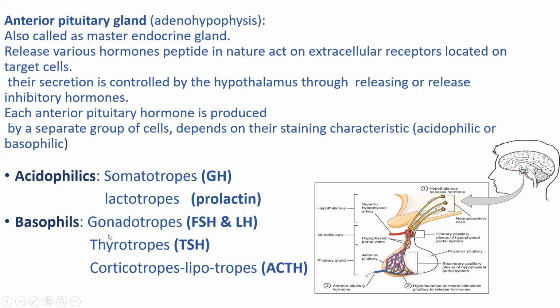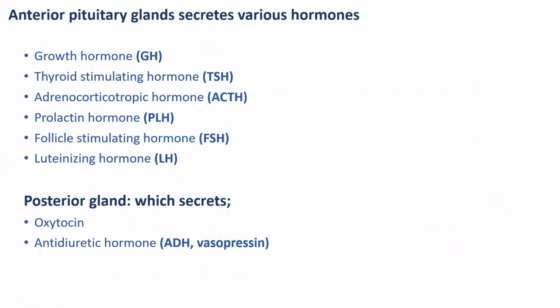Basophils: gonadotroph cells release follicle stimulating hormone and luteinizing hormone, thyrotropes release thyroid stimulating hormone, and corticotropes, lipotropes release ACTH, adrenocorticotropic hormone. They secrete these different types of hormones in the anterior pituitary gland.